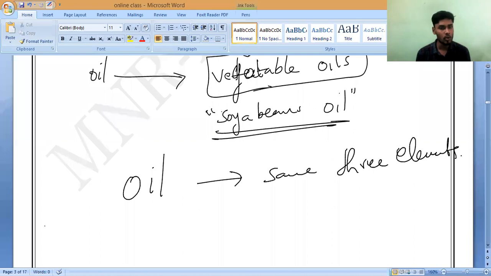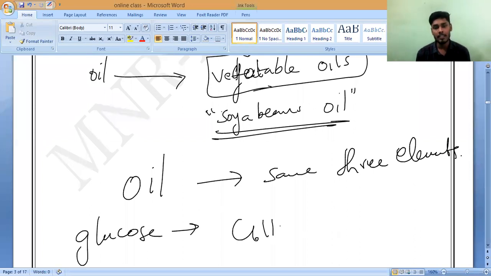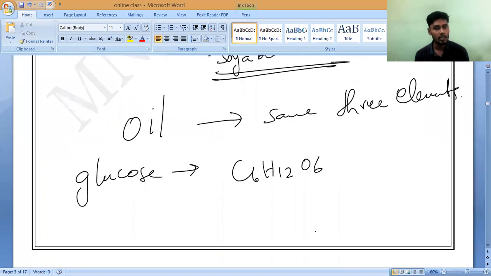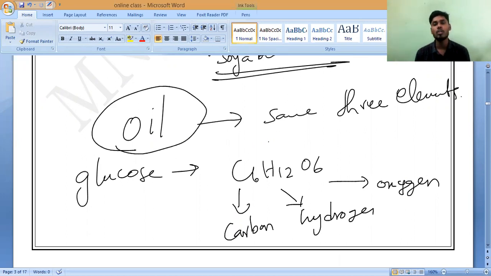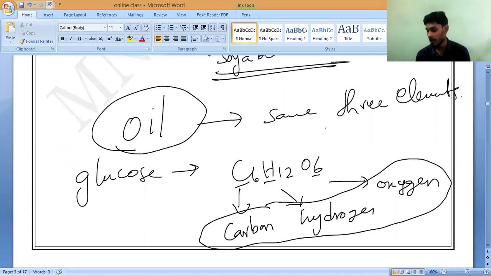What is the glucose formula? C6H12O6. So it contains what? Observe carefully: carbon, hydrogen and oxygen. Do you understand? So even though they are oils or fats, these things are also made up of the same elements as carbohydrates, carbon, hydrogen and oxygen. These three elements are present in oils and even fats also.